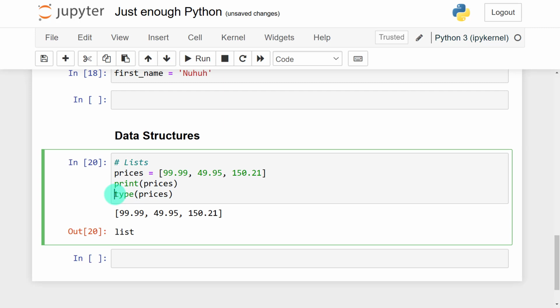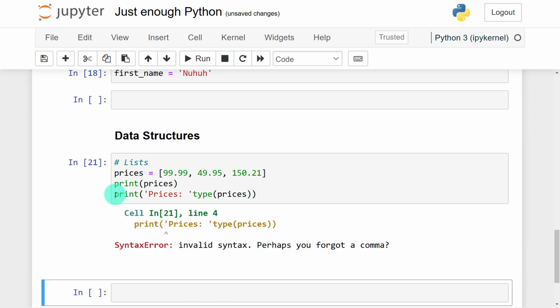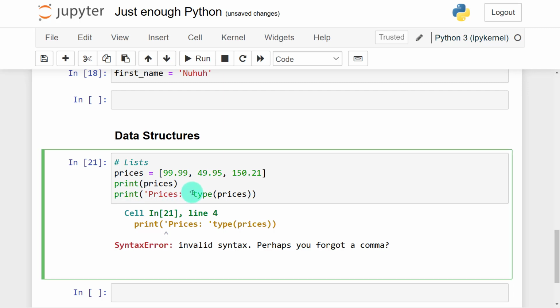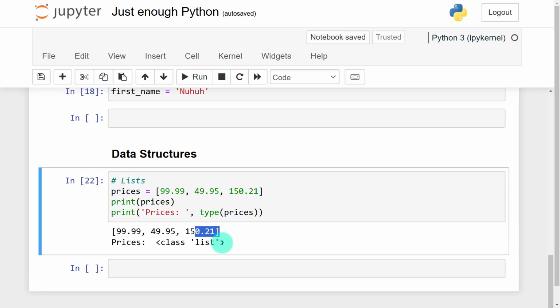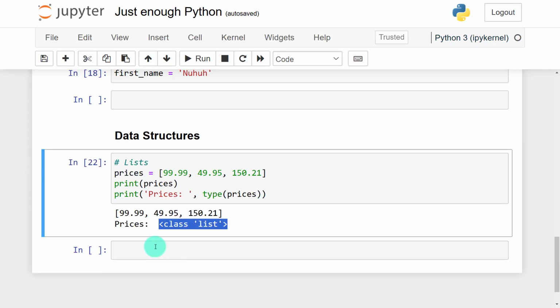So let me modify this. Say print, then I'll put a colon space and close the quotes. What did I do wrong? Okay, I'm supposed to put a comma here. Okay, so you can see that my prices, the class is a list. So I hope this makes sense.